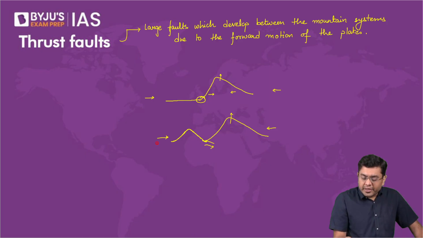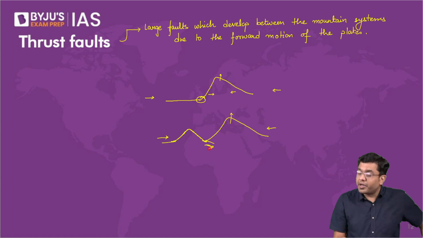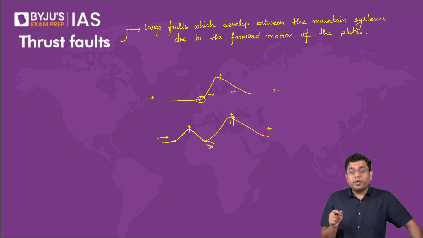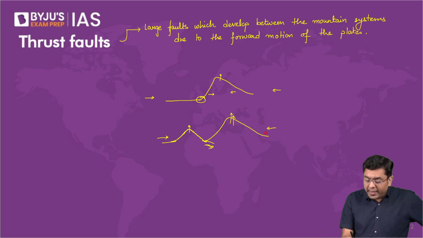Furthermore, as this compression would continue, some movement would happen across this thrust fault. The height of the existing mountain would increase. The second mountain range would also continue to increase in height. Both of them would continue to get narrower and narrower as well. And eventually, there would be a thrust fault or a deformation fault developed here as well.